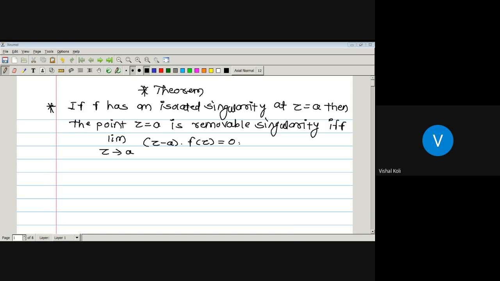It means the function f has an isolated singularity at the point z equal to a. So the given function has one of the singularities in between, that is, either a removable singularity, pole, or essential singularity. And here we have to prove that this point z equal to a is a removable singularity if and only if the limit as z tends to a of (z minus a) f of z equals 0. First we will take z equal to a as a removable singularity and prove the limit as z tends to a of (z minus a) f of z equals 0. In the next case we take this limit condition and prove that the point a is a removable singularity of the given function. Okay, so let's prove it.